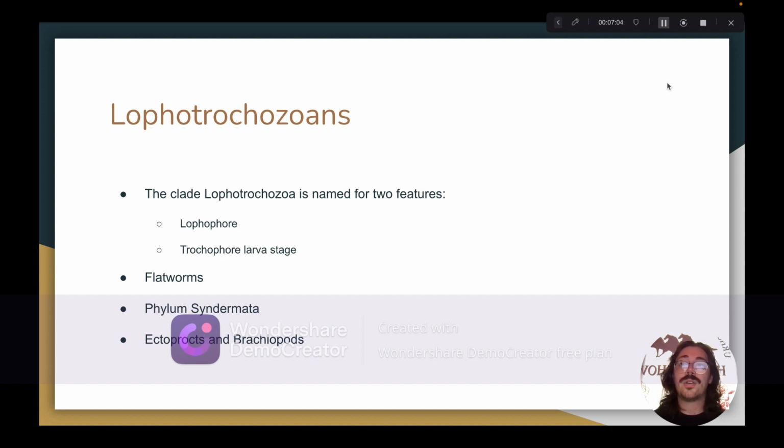They do not have a circulatory system at all and instead rely on their branching gastrovascular cavity to deliver the nutrients to their cells. The next Lophotrochozoans we'll talk about are those belonging to the phylum Syndermata. The first group are the rotifers. Rotifers are a group of tiny animals, and like most bilaterians, they have an alimentary canal where digestion takes place. It's more complex than the gastrovascular cavities of, say, the cnidarians.